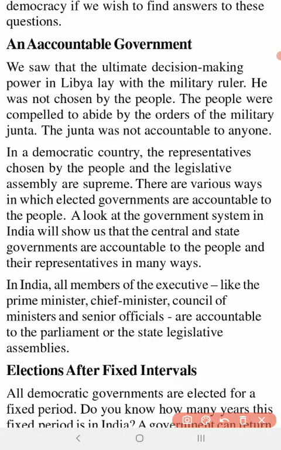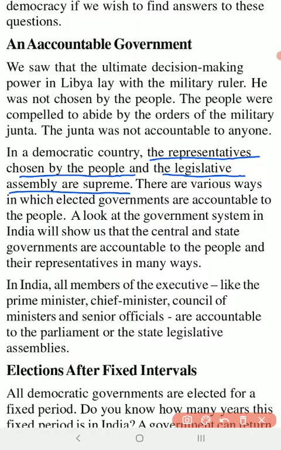Rather, in a democratic country, the leaders emerging from the people are the representatives. The representatives chosen by the people and the legislative assembly are supreme. So what is supreme here? It is not the prime minister.